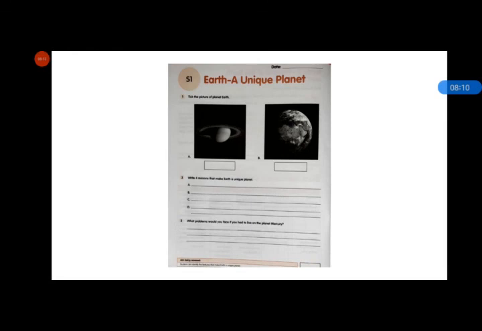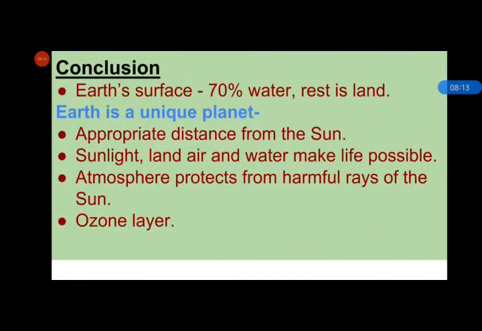Now let's revise about the Earth, features of the Earth. So Earth is a unique planet. This is the only planet that supports life. And Earth's surface has 70% of water, the rest is land, and land is covered with group of plants. And why is Earth a unique planet? Because it has appropriate distance from the sun, meaning suitable distance from the sun. Sunlight, land, air and water make life possible on the earth.